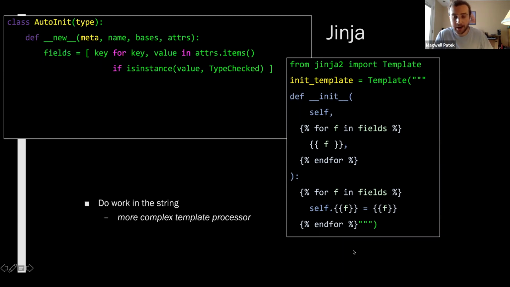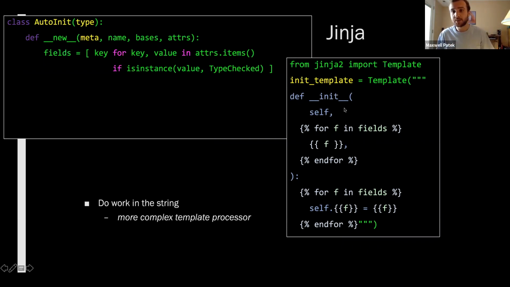Now, if you've used Django, I'm sure this syntax looks familiar to you. Turns out Jinja is based on Django's template engine. And so that's a great example of code generation. If you've ever written a Django template, you're generating code, you're generating HTML. HTML is code. And so templates are a great way of doing that, very readable. If you had to construct your HTML files in Django by calling string.join and f-strings, what a nightmare that would be. You would have huge blocks of HTML in your Python files.